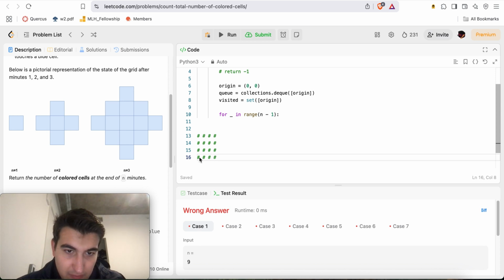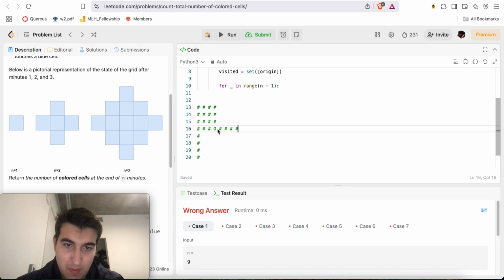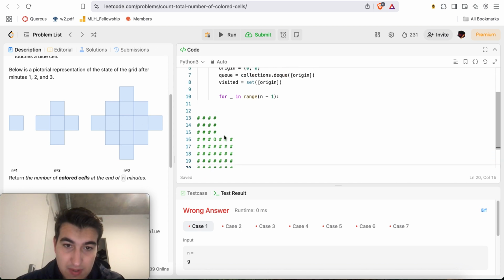You can go 4 this way, 4 this way, 4 this way. We'll call it O for origin. Or it can go 1, 2, 3, 4. So here we'll just do this, this, this, this. These will be hashtags, which should really only be 3 in each direction. All right, 1, 2, 3. And it can only go up that much.